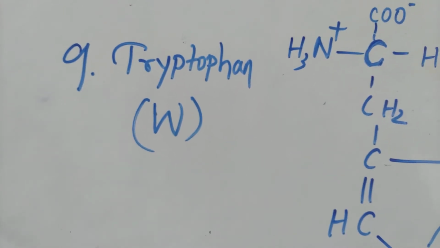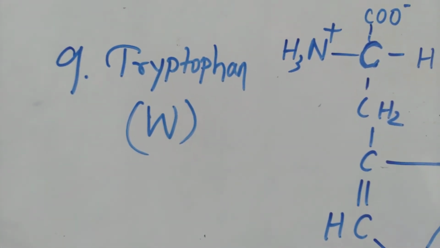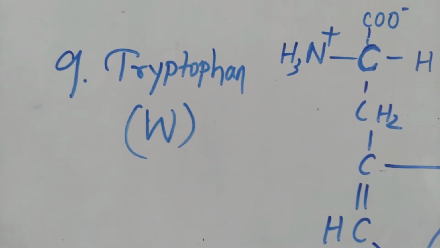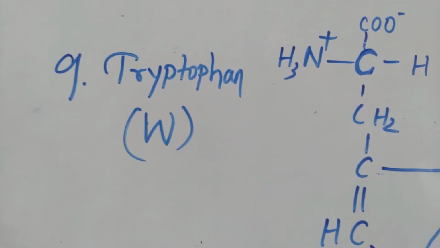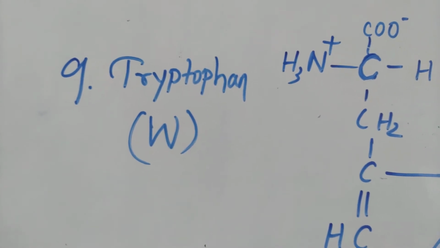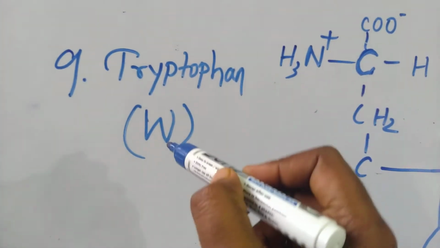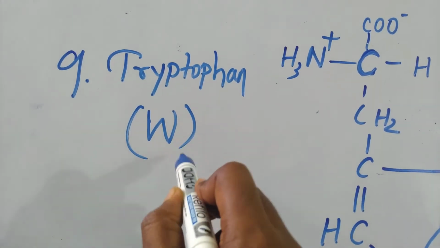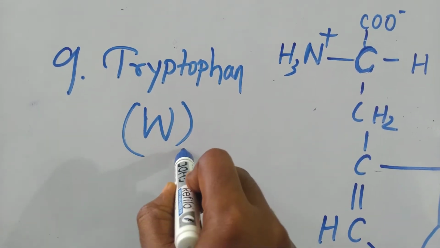Hello guys, so this is the second part of our amino acid structure session. So we had discussed till the 8th amino acid, that is phenylalanine. So this is the ninth one, that is tryptophan, which is denoted as W. So you have to remember this.